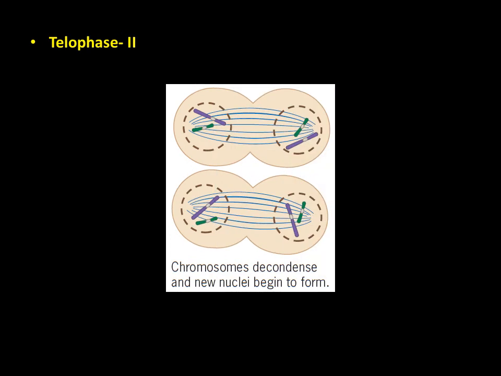Last one is telophase 2. During telophase 2, the nuclear membrane will reappear. You can see here the nuclear membrane reappearing. Again, the chromosomes will undergo decondensation. The centrioles disappear, and the spindle fibers will again disappear.